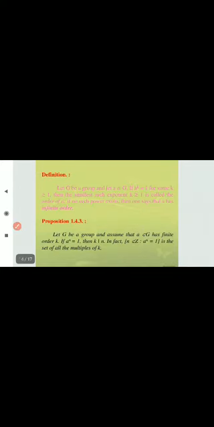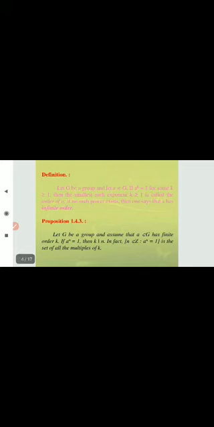The relation of being a subgroup is transitive, in fact for any group G. This inclusion relation between the subgroups of G is a partial order relation. Now definition.